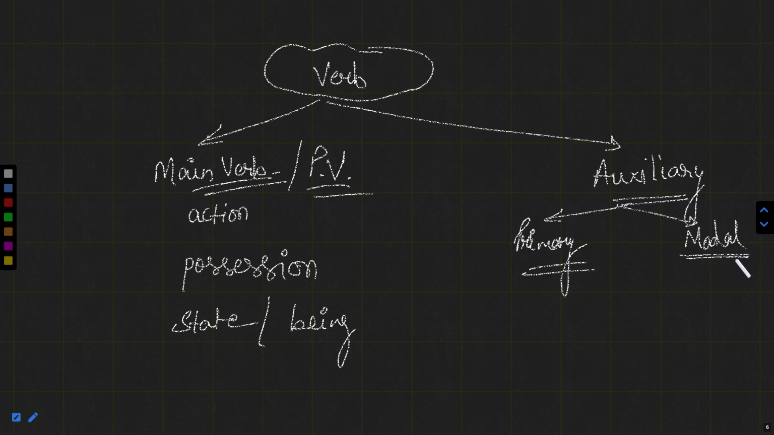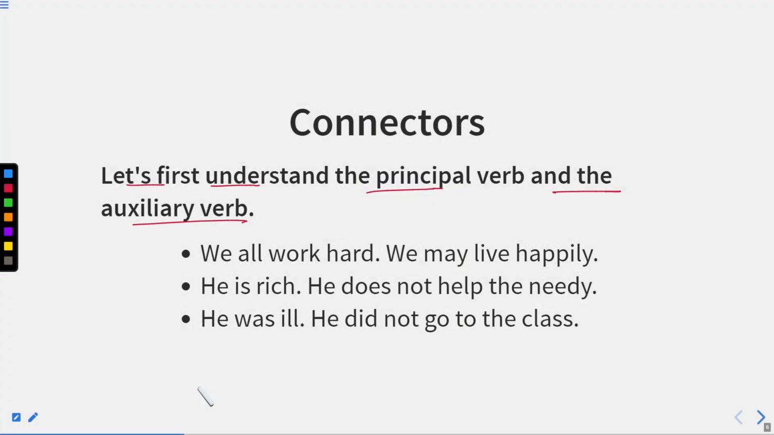Modal shows only imaginary situations, and primary verbs are the supporting verbs, and some verbs can be used in helping as well as main verb situations. So those are known as primary auxiliaries. On the other hand, you can say that these auxiliary verbs are helping verbs. Now let us see this with some examples.